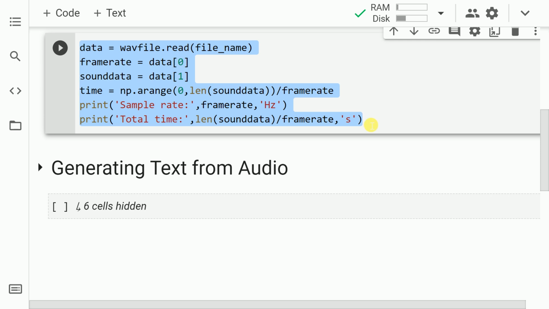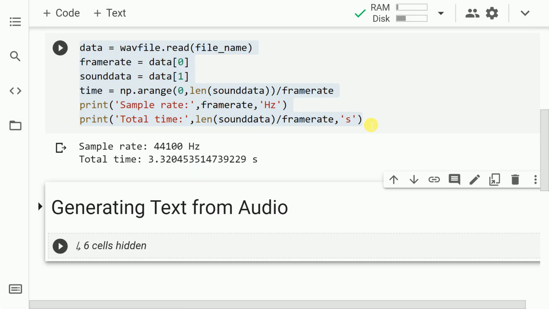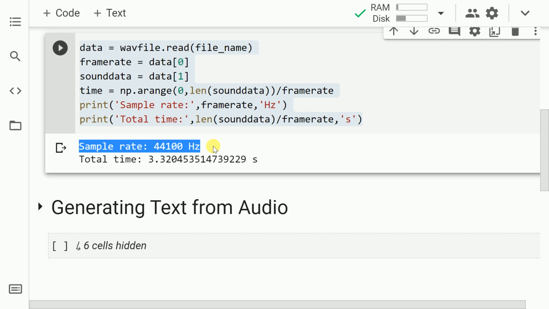So the first thing that you can infer from this array is the sampling rate of the audio file. In our case, the sampling rate of the audio file is 44,100 Hz. The second piece is how long or what is the duration of the audio file. Well, in our case, the audio file is having a duration of 3.32 seconds.